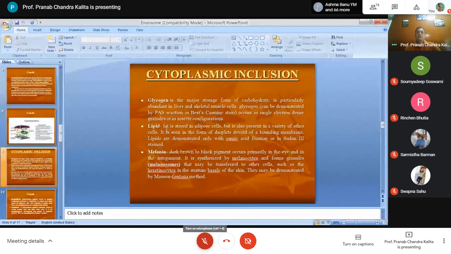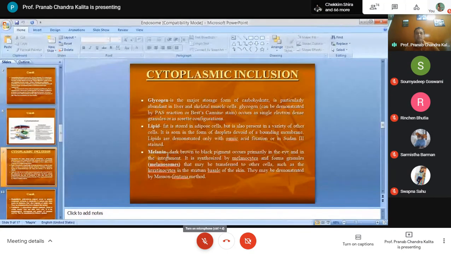What is lipid? It is fat stored in adipose cells. It is seen in the form of droplets which are devoid of a bounding membrane. They can be stained with osmic acid fixation or Sudan III stain. These are the dyes or stains by which a particular inclusion can be stained to see under the microscope. For glycogen, PAS reaction or Best's carmine stain. For lipid, Sudan III stain.